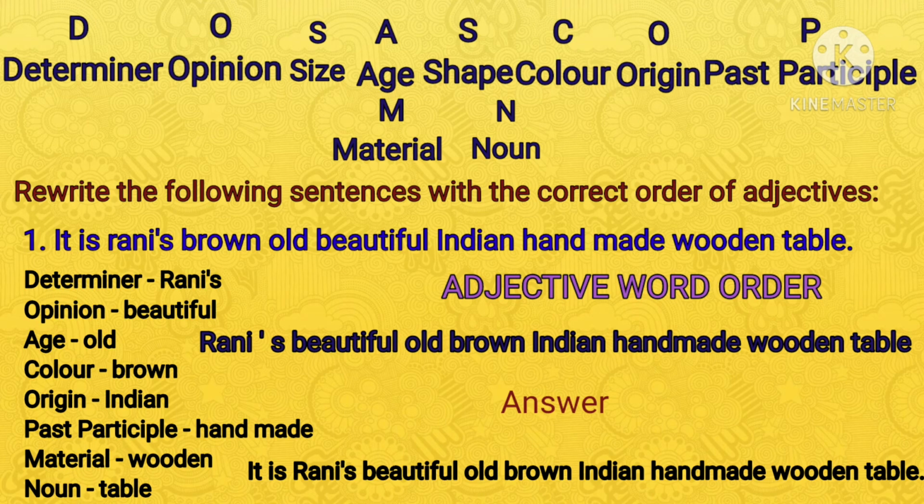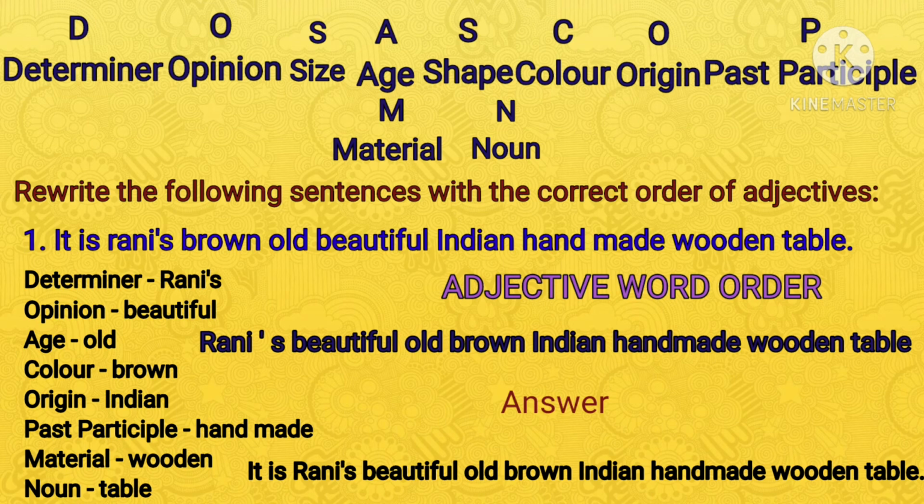For that, what we have to do? We have to use the acronym DOSAS COP MN. First of all, D for determiner. In this given sentence, Rani is a possessive one. So we have to write the determiner as Rani's.